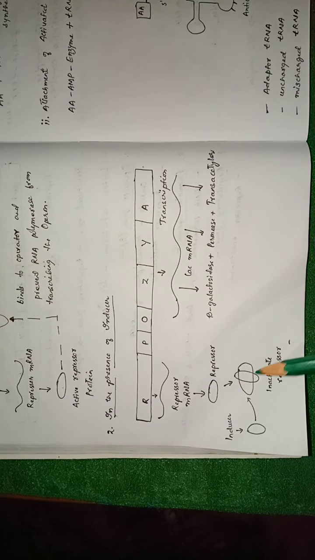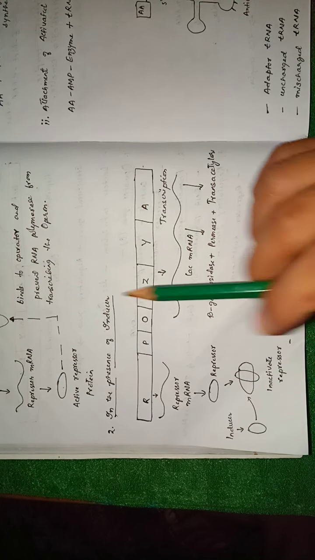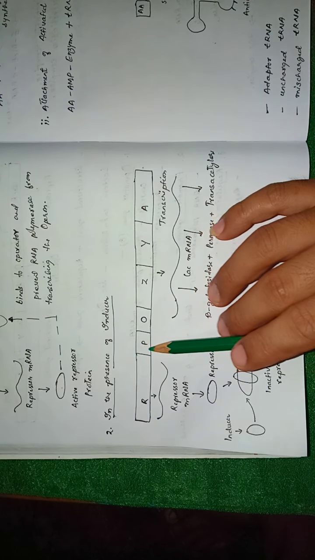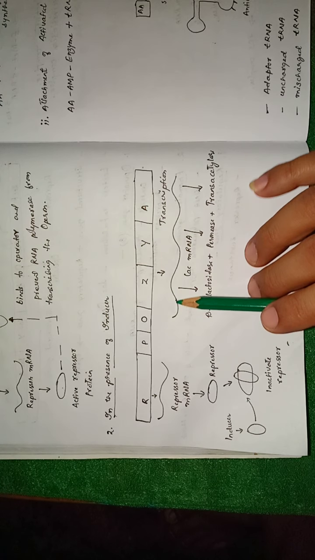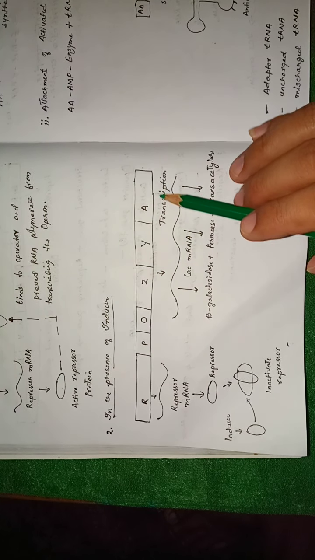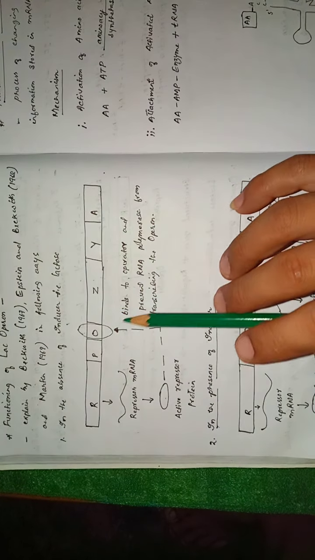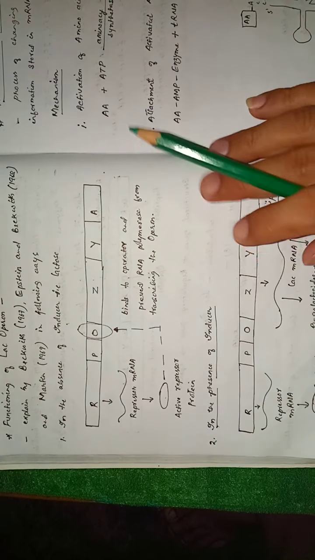Now in the second case, in the presence of inducer, that is when lactose is present, the regulatory gene will produce a repressor protein, but due to the presence of this inducer, the lactose will bind to this repressor and inactivate the action of this repressor protein. Hence this operator remains free. Therefore the RNA polymerase will bind to this promoter region, and it will induce transcription along the entire length of this structural gene.